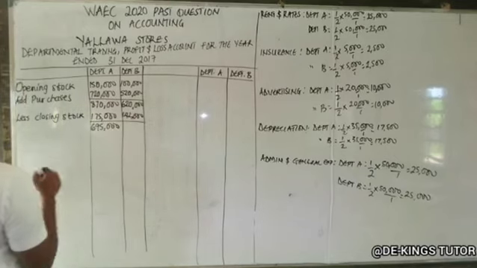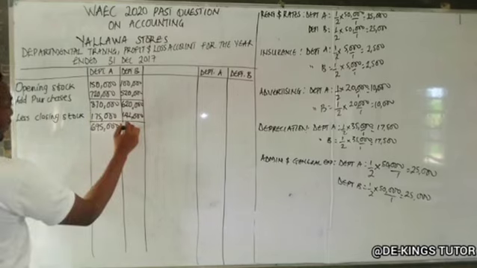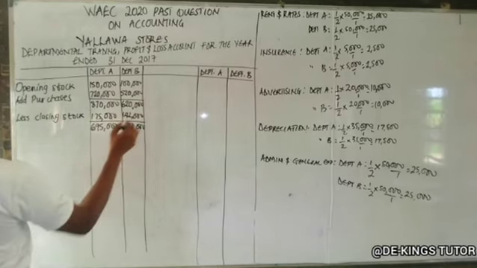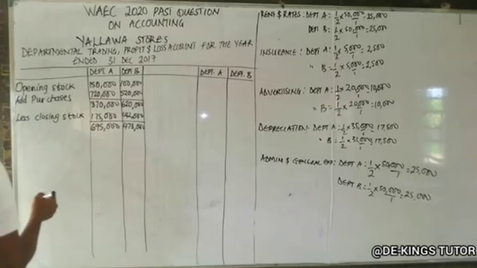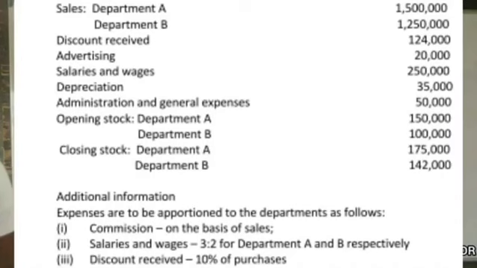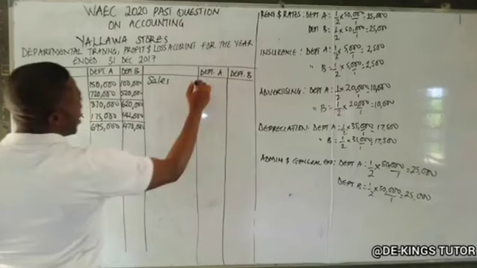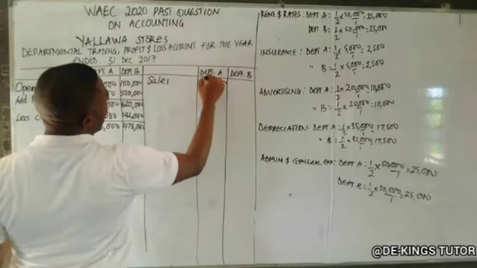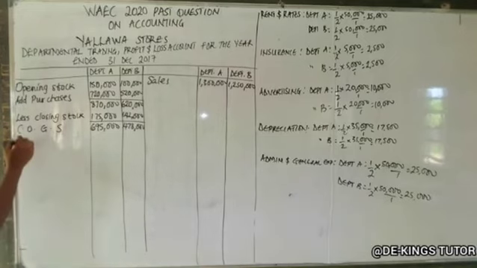So our credit side is always our check. So we have department A as 1.5 million, while department B is 1,250,000. So this is our cost of goods sold. So our sales minus cost of goods sold give us our gross profit. So we have here gross profit carried down. So 1.5 million minus 695,000 will give us 805,000.